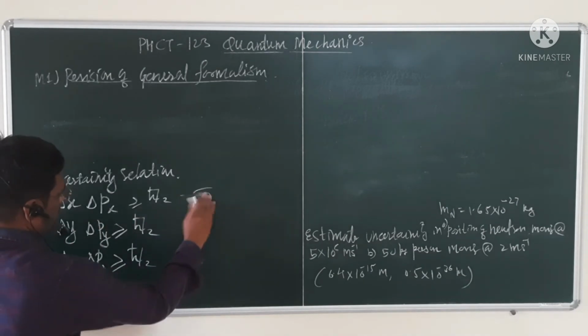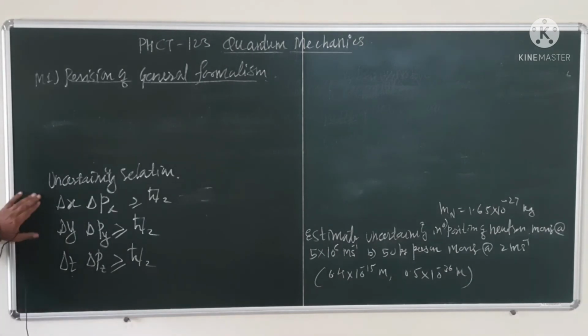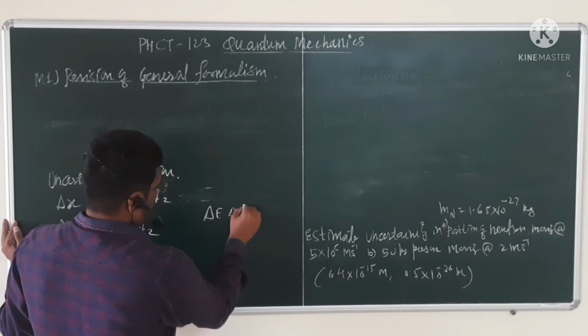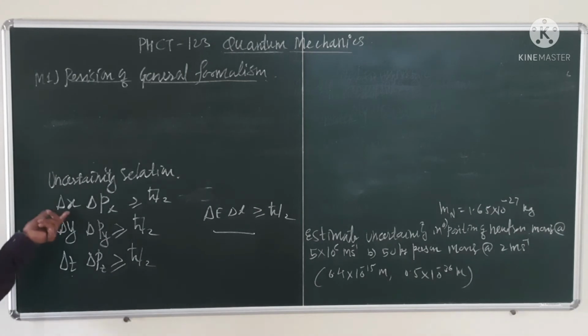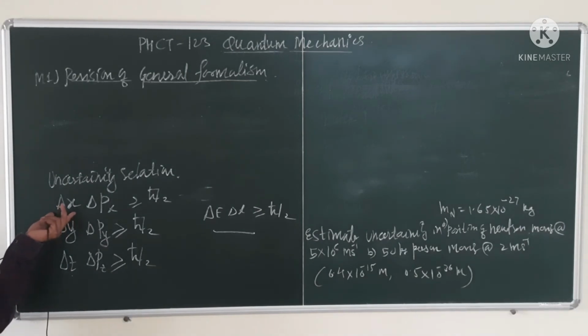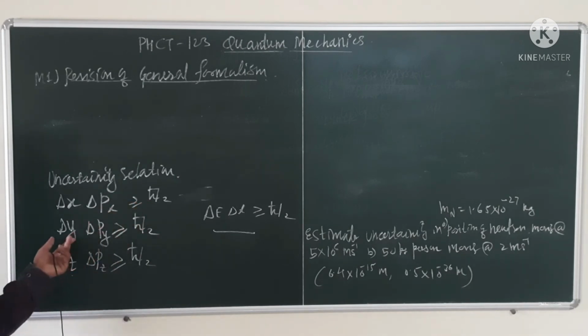So here, this is the uncertainty relation in Cartesian form. For energy, we can write delta E delta T is greater than or equal to h cross by 2. Here delta x is the uncertainty in the measurement of position of that particle. Delta px is the uncertainty in the measurement of momentum of that particle. H is the Planck constant, and h divided by 2 pi is h cross. Similarly, this is for the y component, this is for the z component.